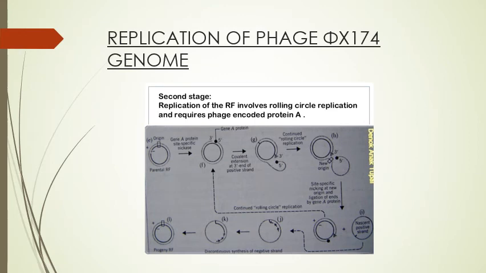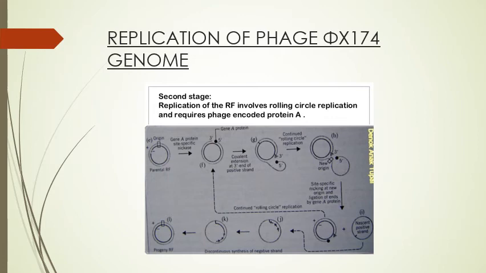Coming to the second stage, in this stage replication of the replicative form involves rolling circle replication and requires phage encoded protein A. Here the parental replicative form is there. Gene A protein acts as a site specific nickase, and it comes and binds to the 5 prime end. In the next step, covalent extension at the 3 prime end of positive strands takes place.